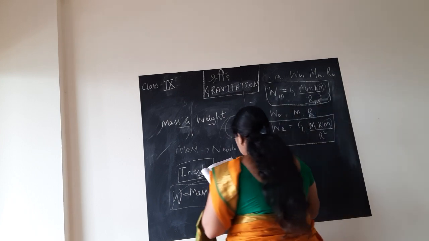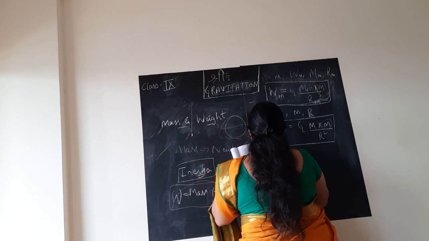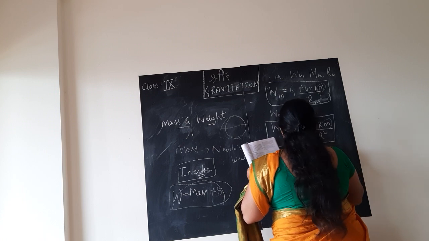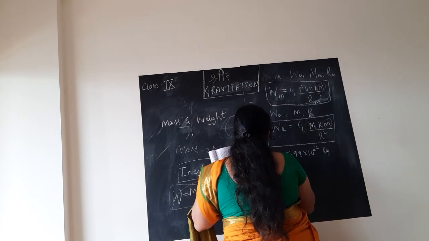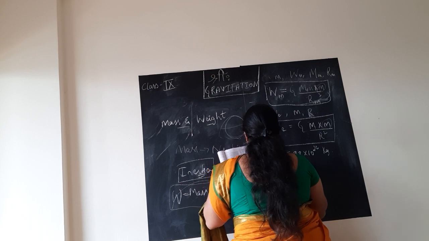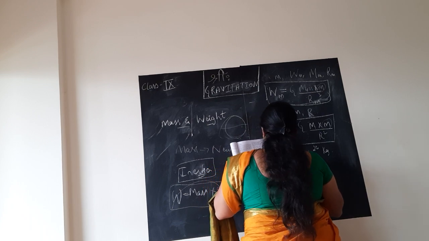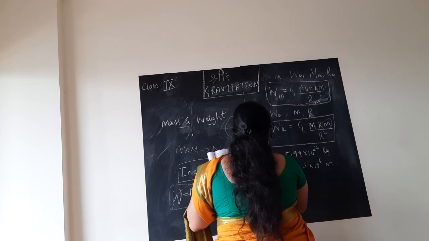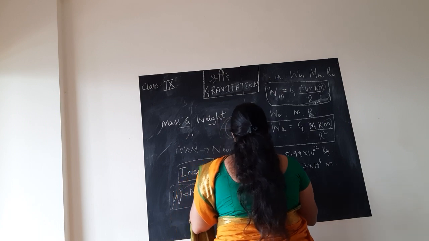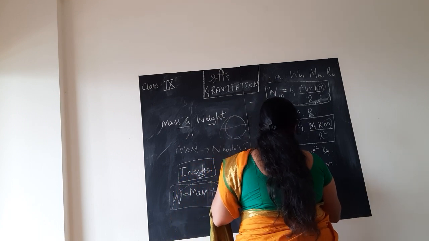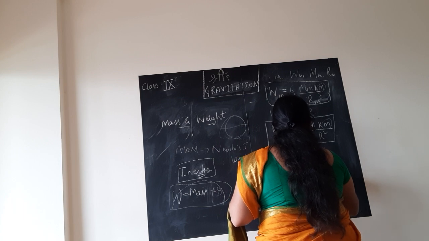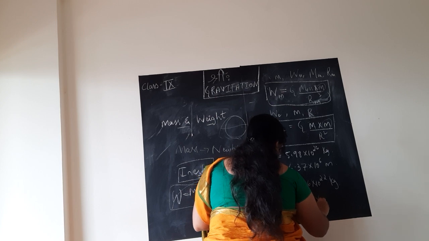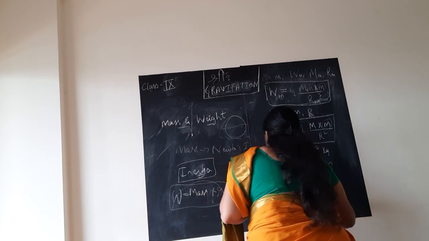So let us substitute those values. Mass of the earth is 5.98 into 10 to the power 24 kg, and radius of the earth, for our reference I am writing subscript E, is 6.37 into 10 to the power 6 meter, whereas mass of the moon is 7.36 into 10 to the power 22 kg, and radius of the moon is 1.74 into 10 to the power 6 meter, children.